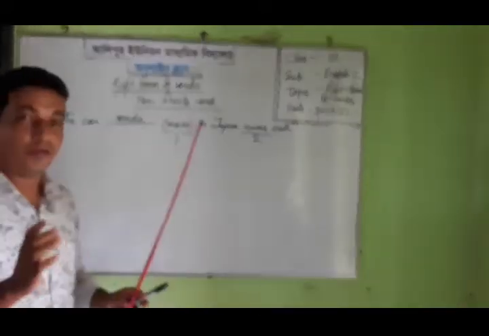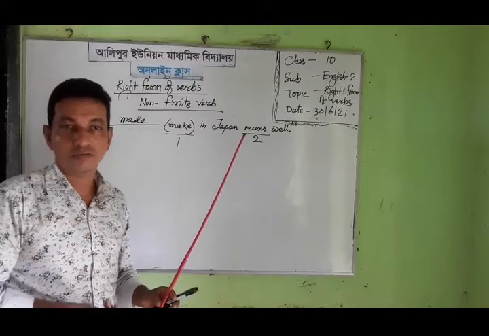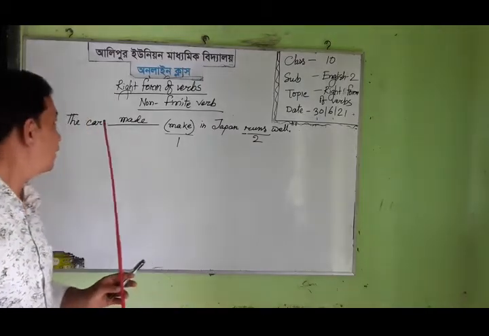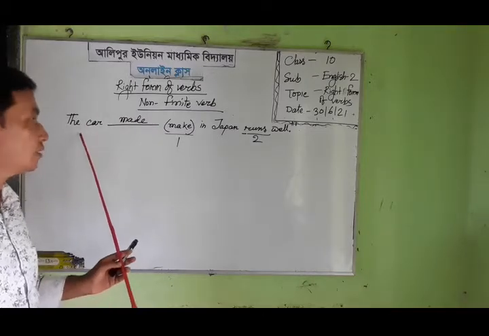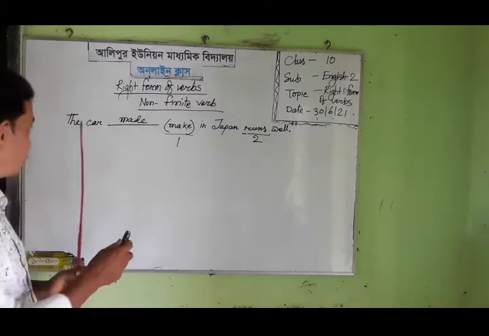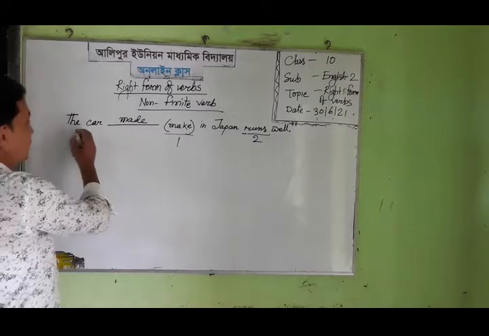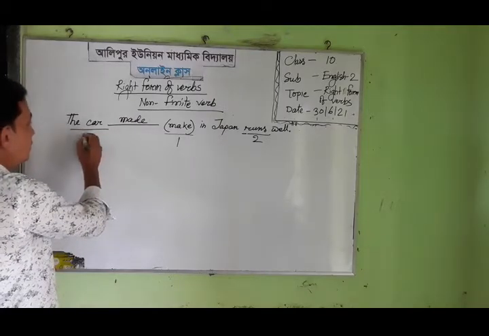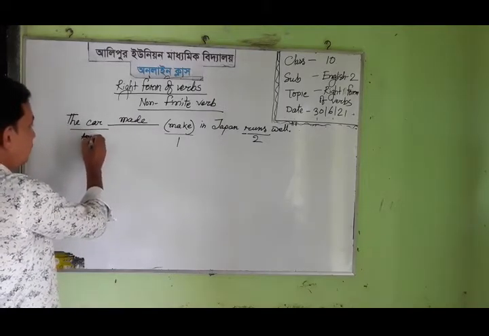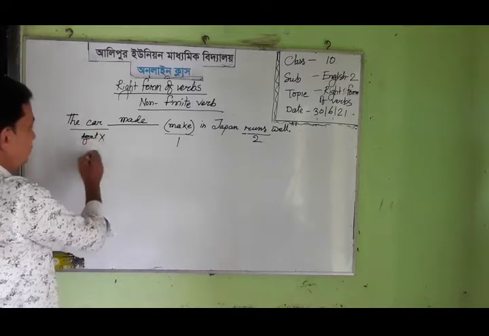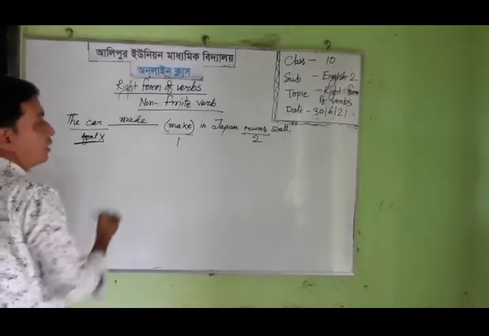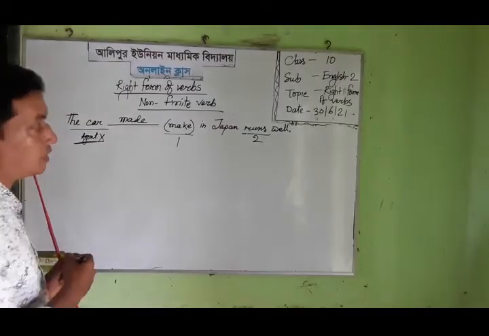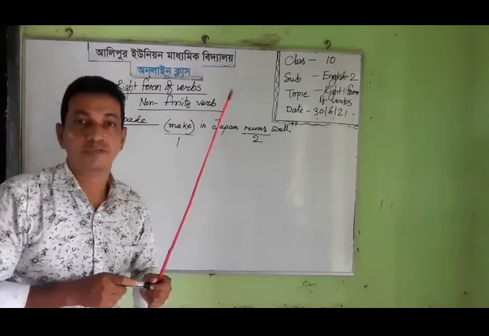So the car cannot be made alone. So that's why make does not belong to the subject car. Car is not the agent of the verb make. That's why its agent is absent in the sentence.